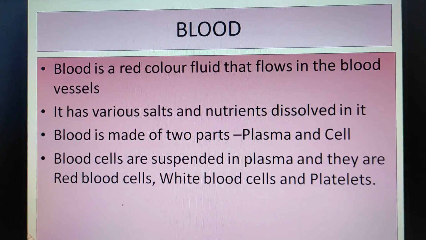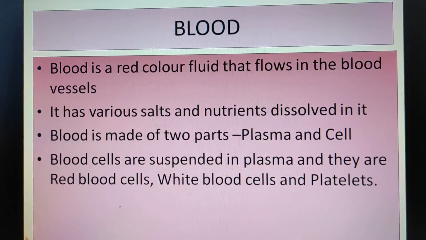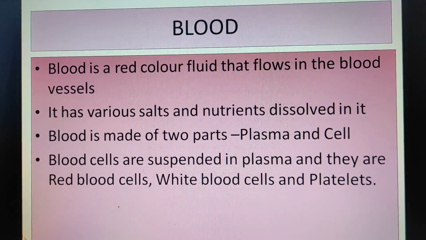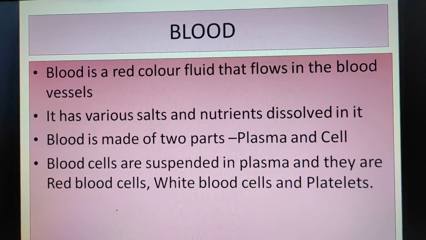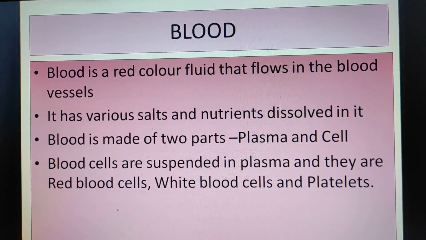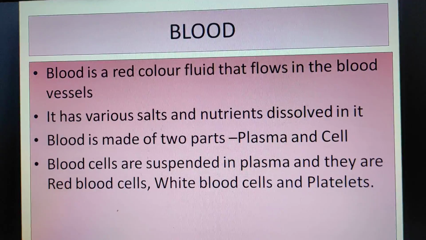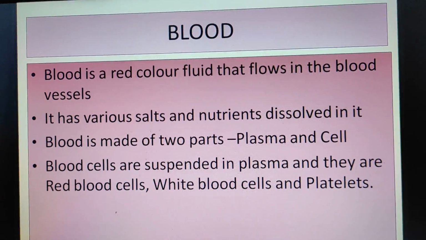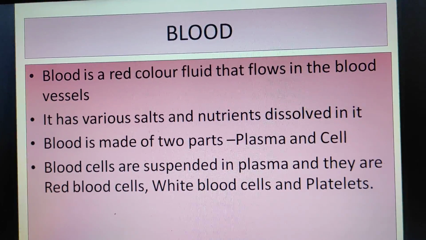Blood. Blood is a red color fluid that flows in the blood vessels. It has various salts and nutrients dissolved in it. Blood is made of two parts, plasma and cells. Blood cells are suspended in plasma and they are red blood cells, white blood cells and platelets.